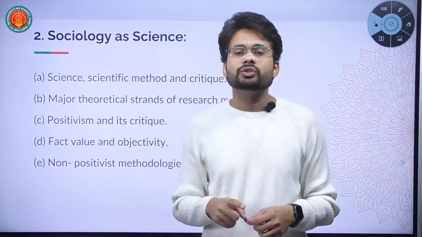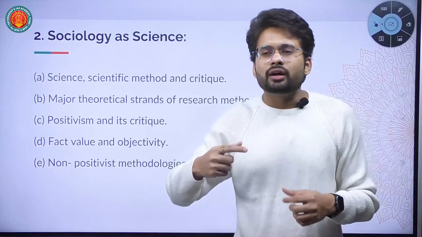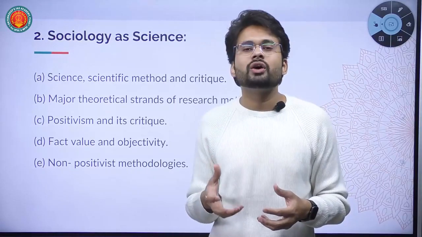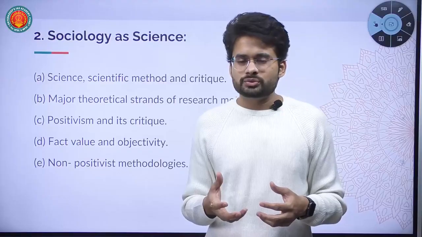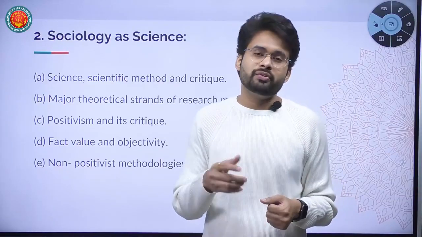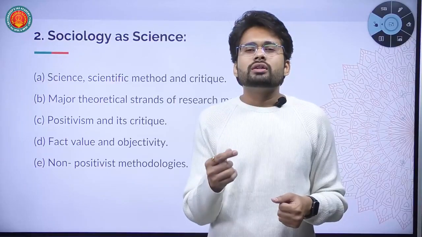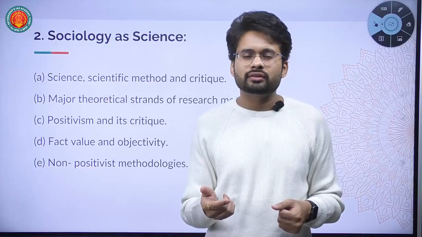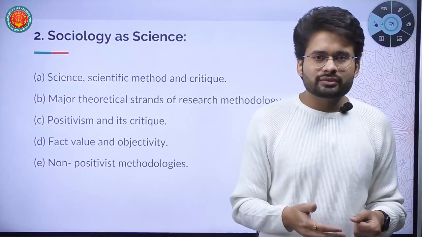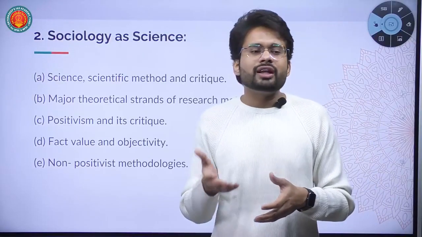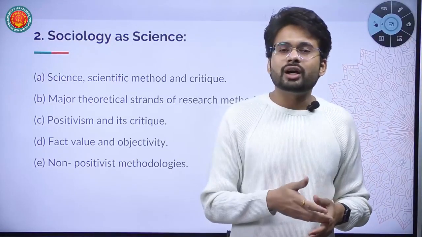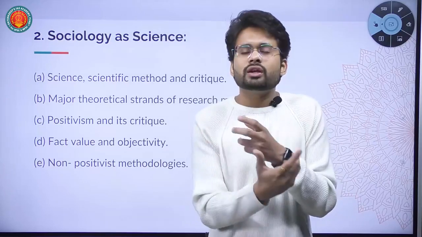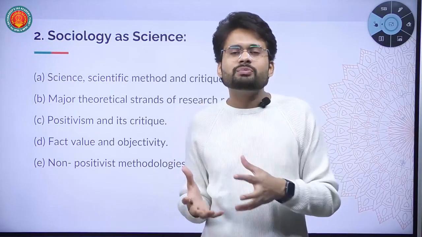The founding fathers of sociology sought to organize the new branch of study, sociology, on very scientific lines. And that's how the emergence of sociology started on a scientific line. But first of all, we must discuss what science is. What are scientific methods, scientific techniques? What are its advantages? What are its disadvantages? What is natural science? What are their subject matters? How do they study their subject matters? For example, how physics studies the Earth, the revolution of the Earth around the Sun and all. Can these techniques be used in sociology?